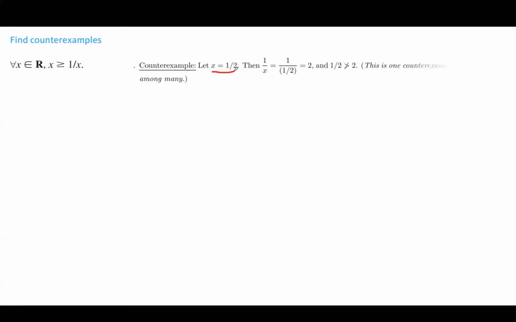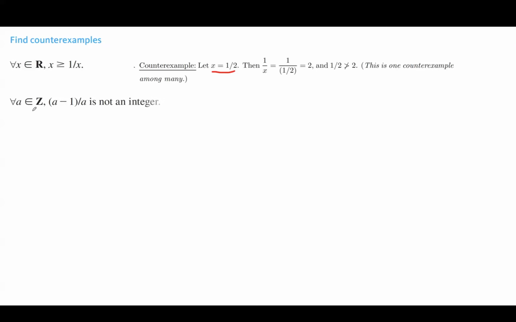Let us find counterexamples for the following universal statements. For every real value, the real value is more than or equal to its reciprocal. Is this true? We can find an example that makes this statement wrong, and we call it a counterexample. For example, if x equals a half, a half is not more than or equal to 1 divided by a half, or 2. So this one is a counterexample for you.